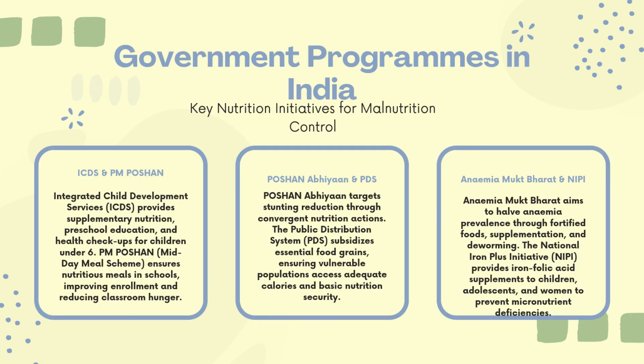There are many government programs in India to prevent or control malnutrition. First one is ICDS, Integrated Child Development Services, which provides supplementary nutrition, preschool education, and health checkups for children under 6. Next one is PM Poshan, a midday meal scheme that ensures nutritious meals in schools, improving enrollment and reducing classroom hunger. Third one is Poshan Abhiyaan, which targets stunting reduction through convergent nutrition actions.